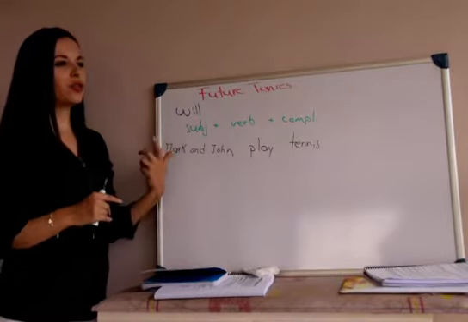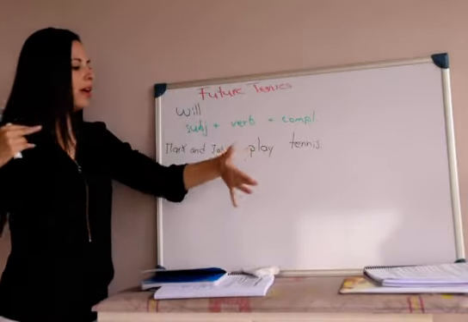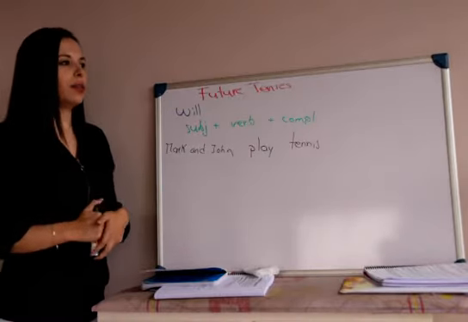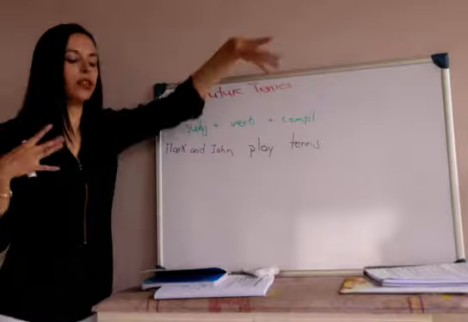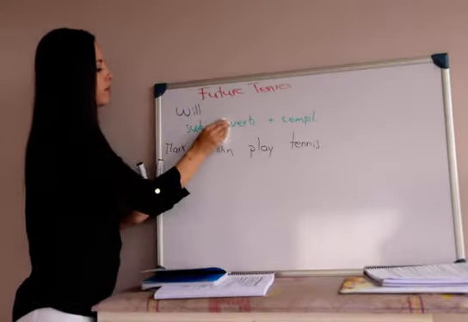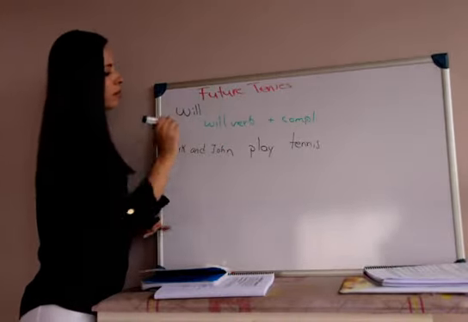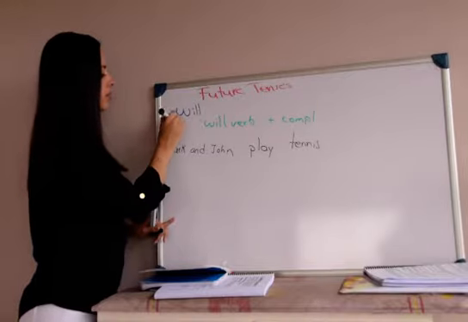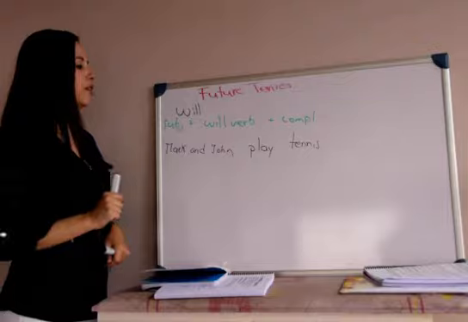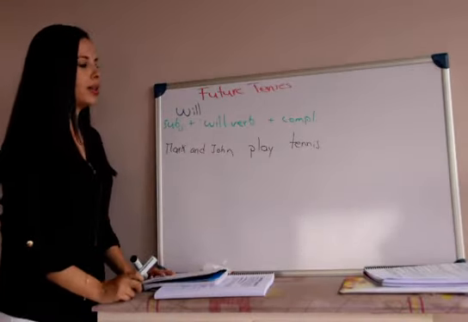What happens if I need to say that the action is going to be in future, that they jugarán mañana, jugarán el próximo año, jugarán en las Olimpiadas, which is in future, right? The only thing that you have to do is to write a will before the verb. That's all, and you keep the subject here. And that's it. The sentence is already in future. Subject, will, verb, simple verb, plus the complement.